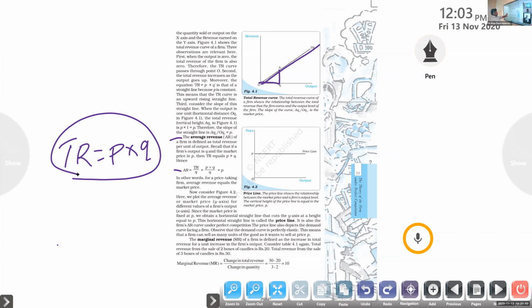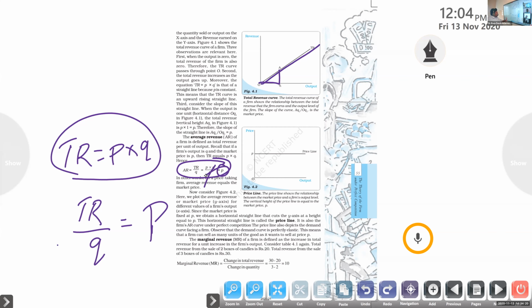So if you want to find AR, the equation is TR divided by Q. TR is P into Q, divided by Q, both the Q's cancel, and P is left.